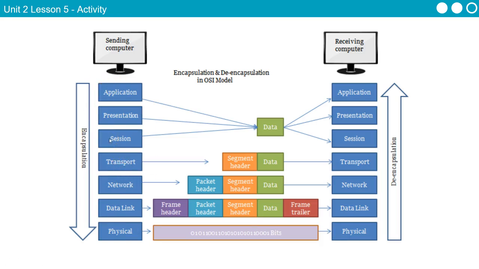Traditionally, there's a couple different versions. We don't worry so much about the details on these top 3. Just know these top 3 create the data, right? So if we're creating a song, this data would be simply the song. What you see in orange is as we go down in these different layers, which we're going to get to more in a little bit, we start adding this metadata to it, right? So there's some segment header that gets added. There's the packet header, right? The packet metadata. Then the frame, right? So all this orange, teal, purple, even this burgundy, that is all metadata that's being added to the actual data, the actual song that's going to be sent.